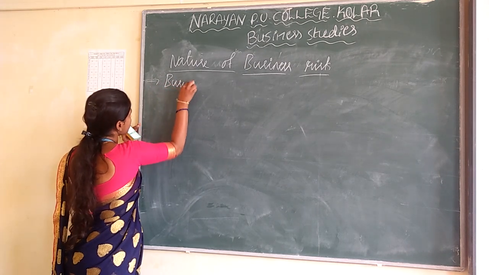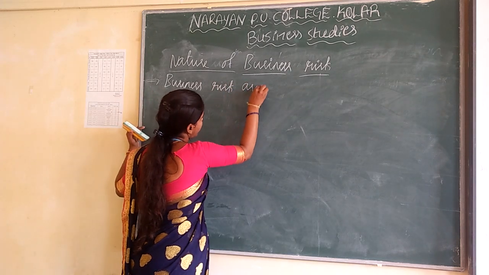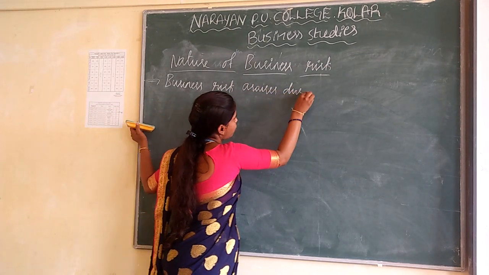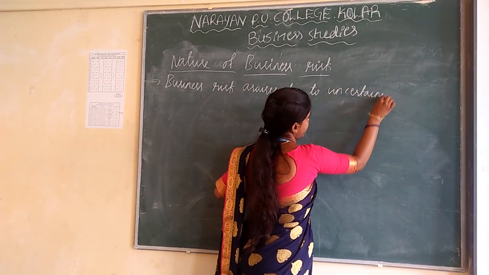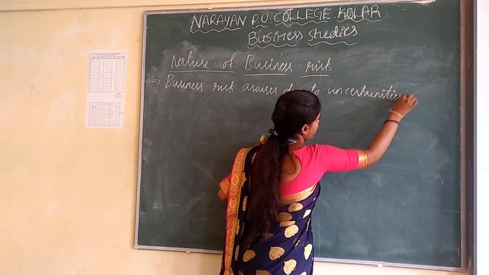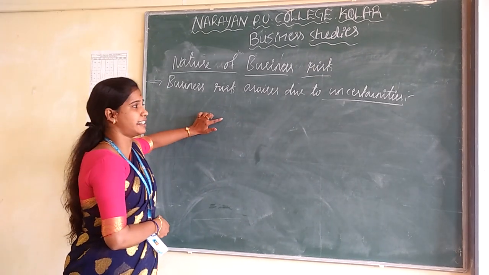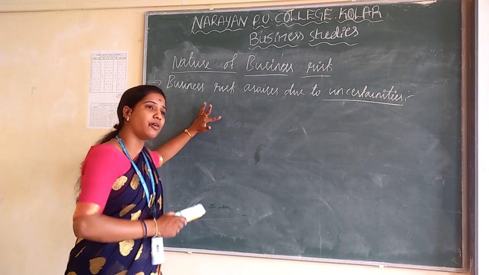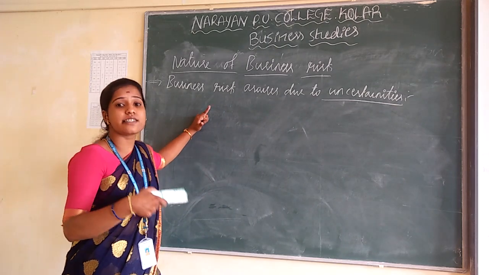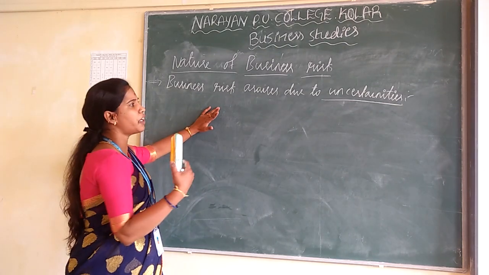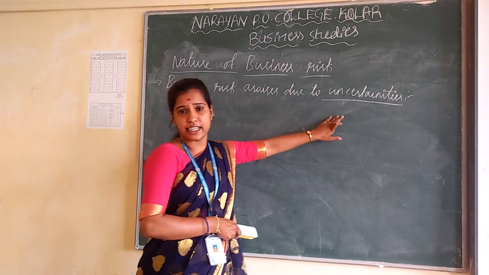Business risks arise uncertainly, that means unknowingly, without knowing or due to lack of knowledge, business risk will arise automatically. What is going to happen in the future, we don't know. That is known as uncertainties.